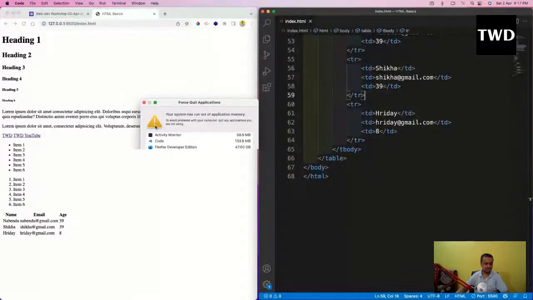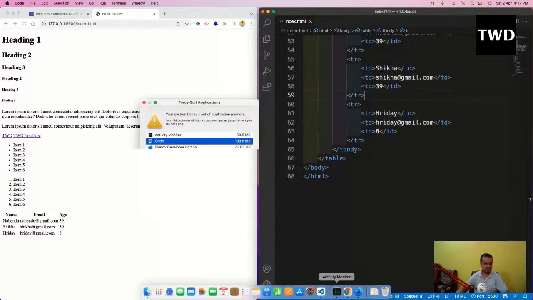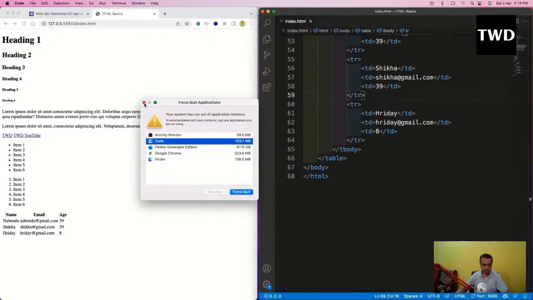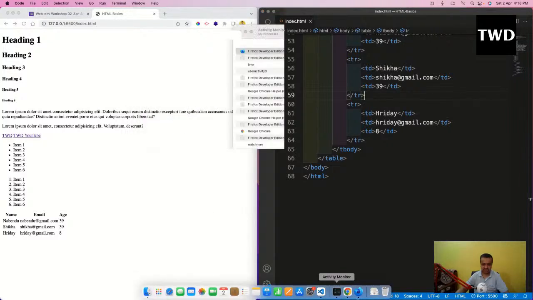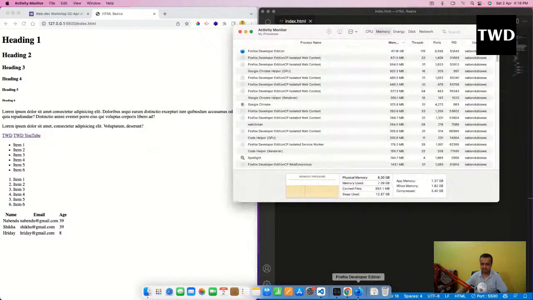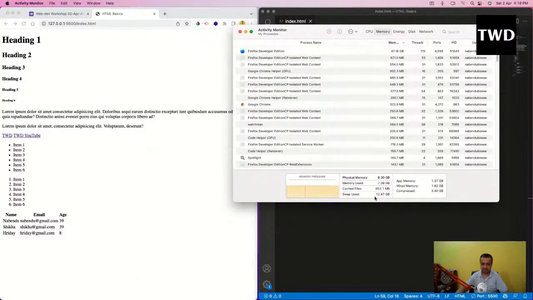Okay, why has this system memory gone out? Oh, the file is way too much, 12 GB and all. Okay, no problem.